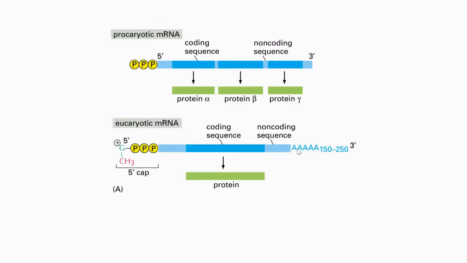There is one more difference between the prokaryotic and eukaryotic mRNA. Prokaryotic mRNA normally codes for more than one protein. That means the prokaryotic mRNAs are polycistronic. Cistron means protein. So they code for multiple proteins, while eukaryotic mRNA codes for only one protein. That is, they are monocistronic.